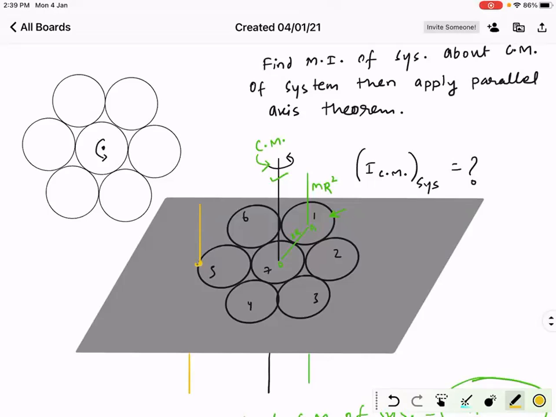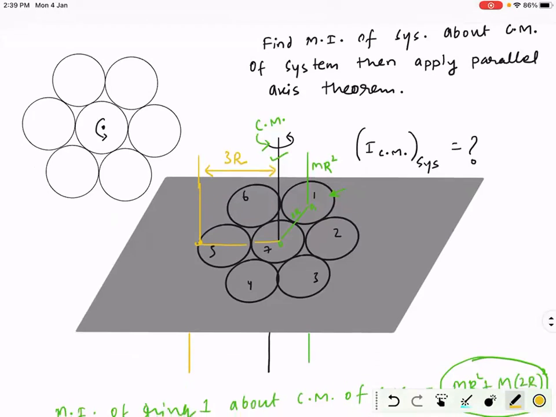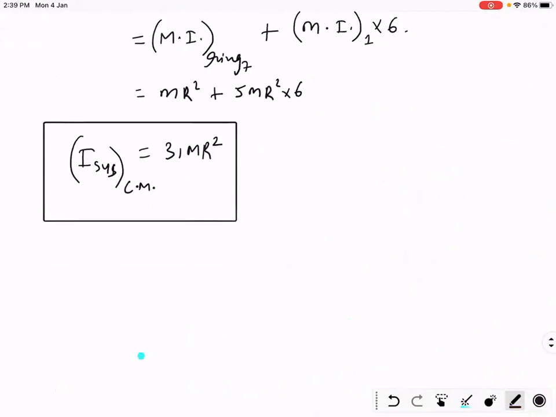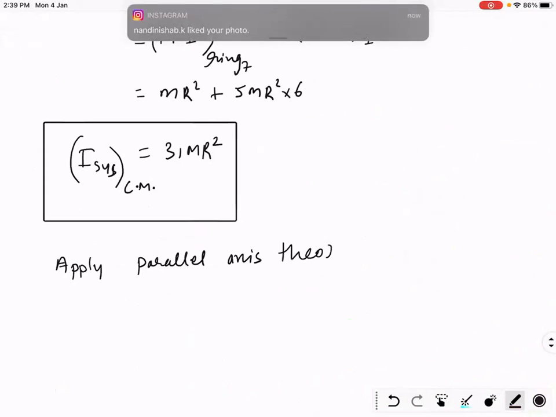So what is the distance between these two axes? R, 2R, 3R. Okay. Finally, apply the parallel axis theorem.